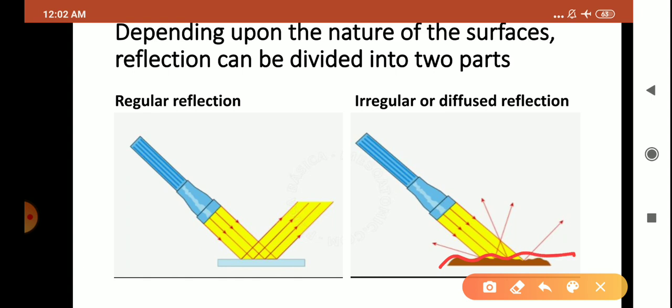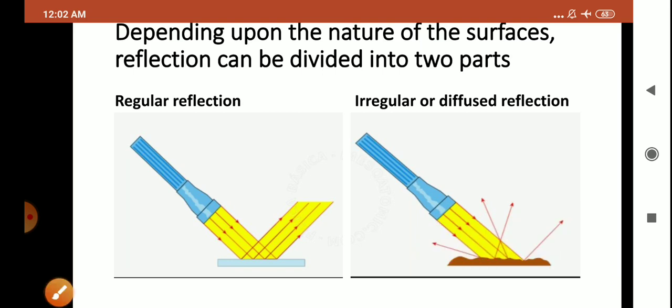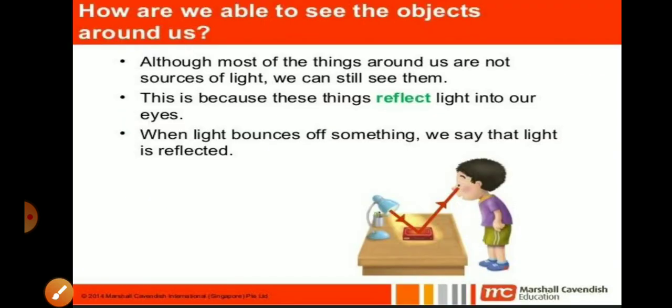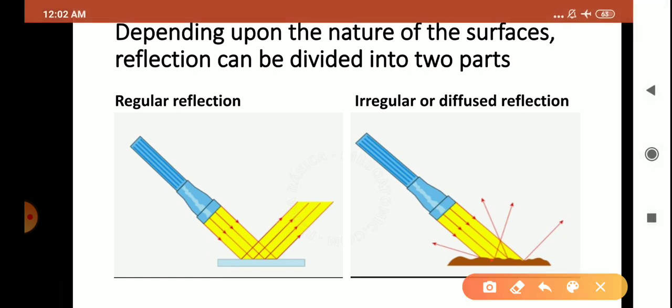You can see the surface on which the light is striking, and when this parallel beam of light rays strikes a rough surface, they do not reflect back in the same or in a definite direction. Instead they scatter in different directions. What are the light rays doing? They are getting scattered in different directions. You can see they are not reflecting back in the same manner.